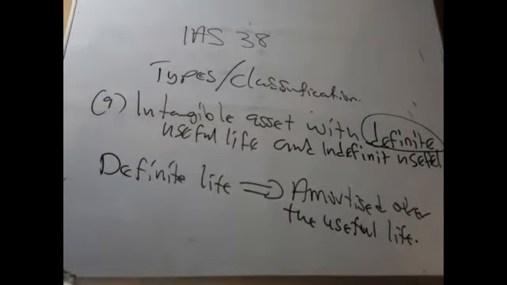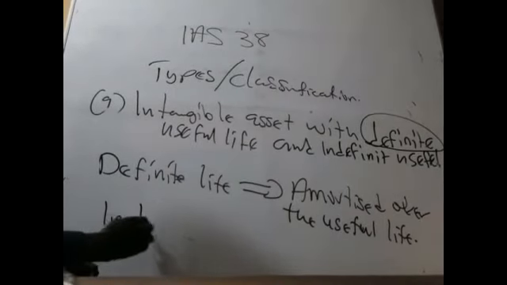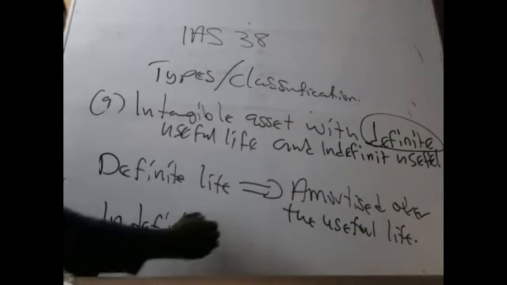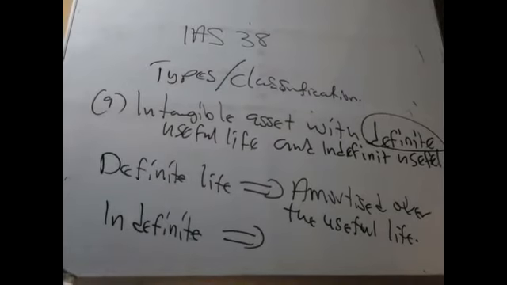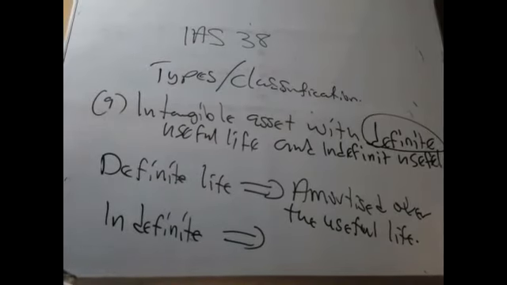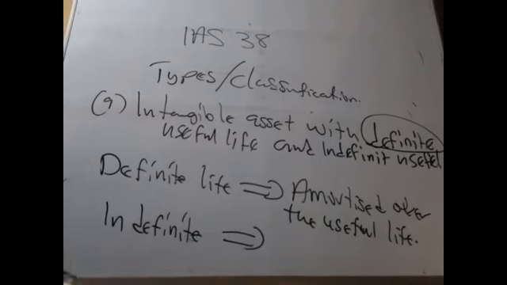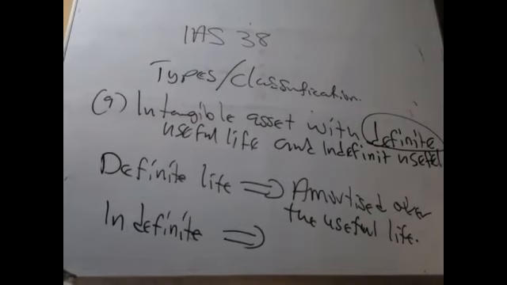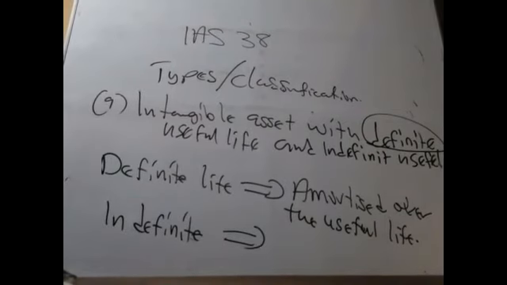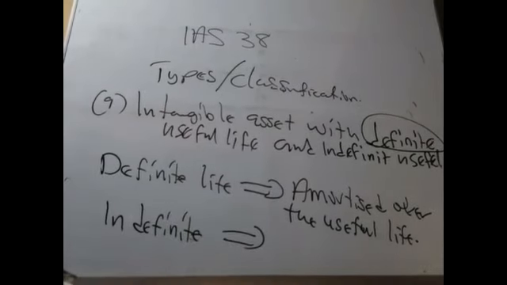What about those with indefinite life? Tell the examiner that we don't amortize them. No amortization. Instead, you test for impairment annually. Good. I'll give you practical examples. So here, no amortization, but you test for impairment annually.